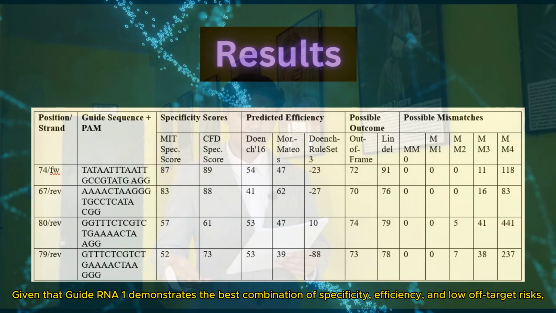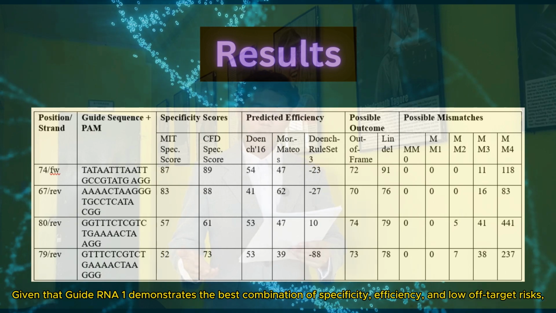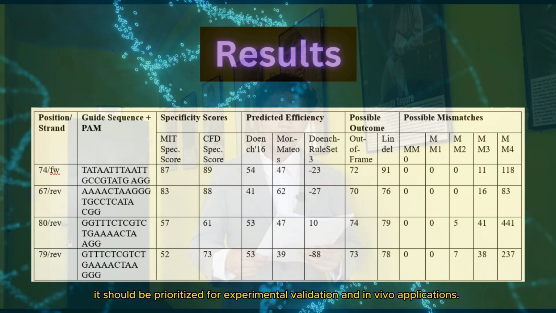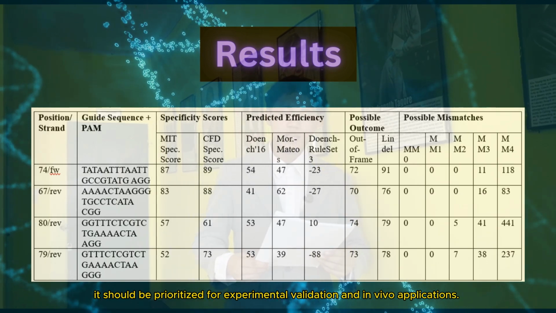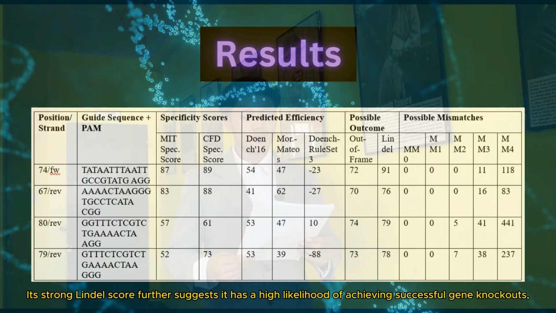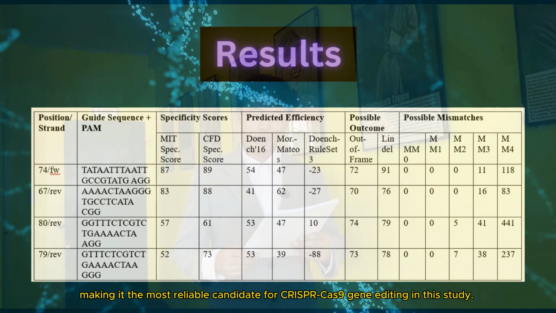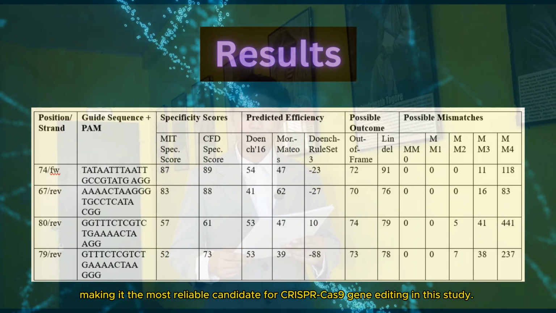Given that guide RNA 1 demonstrates the best combination of specificity, efficiency, and low off-target risk, it should be prioritized for experimental validation and in vivo applications. Its strong Lindel score further suggests that it has a high likelihood of achieving successful gene knockouts, making it the most reliable candidate for CRISPR-Cas9 gene editing in this study.